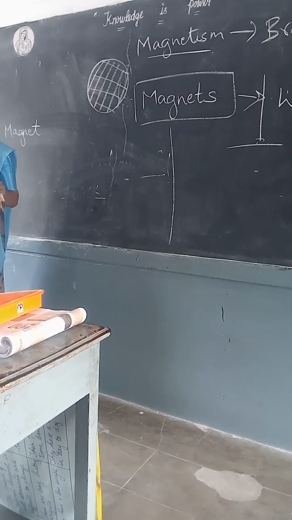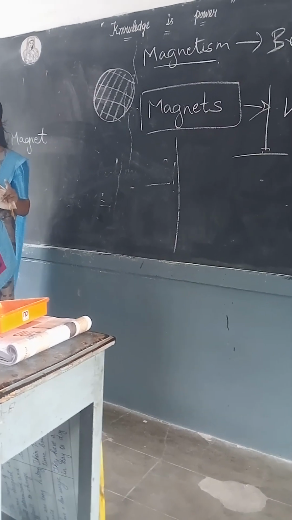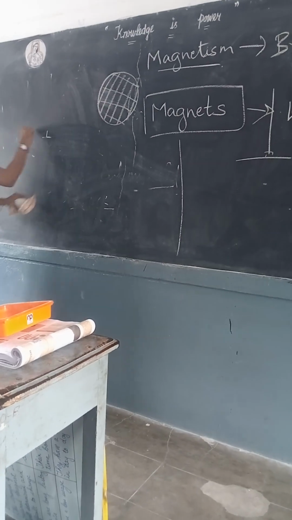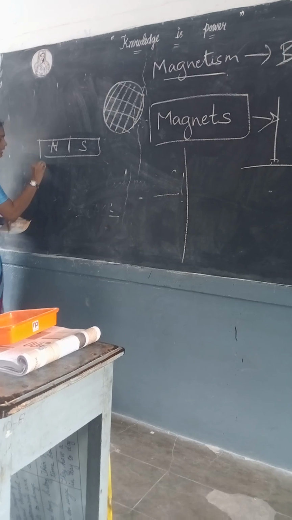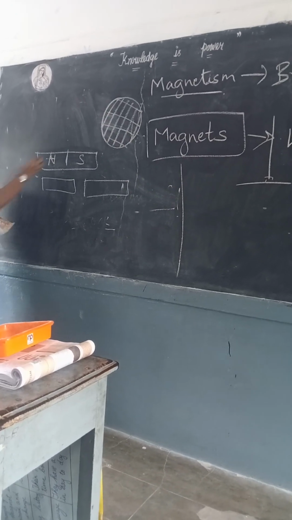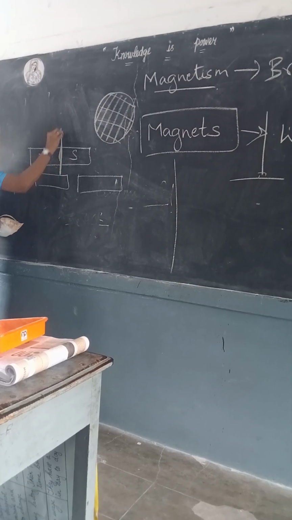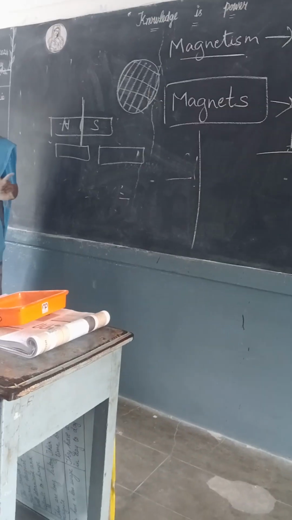Magnets exist only with two poles, that is north and south. Is it clear? Fine. So if I break this magnet, for example, into two halves, like I am breaking here, then what poles will these two pieces have?